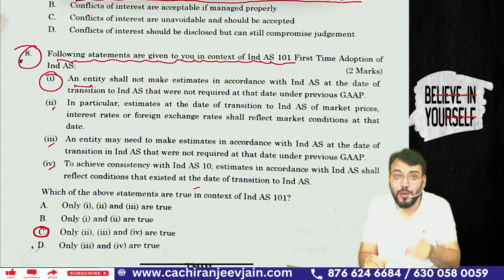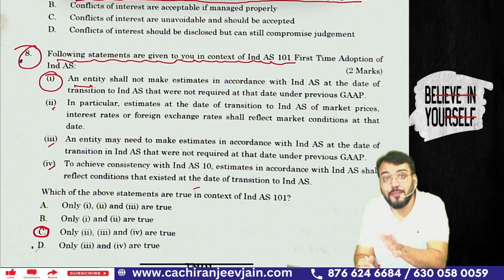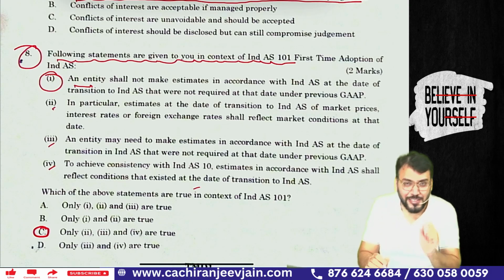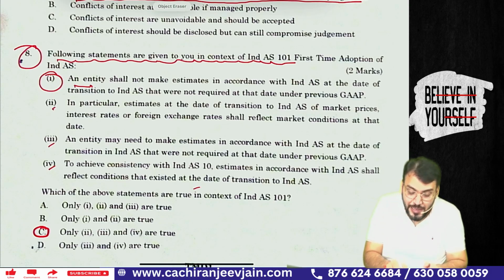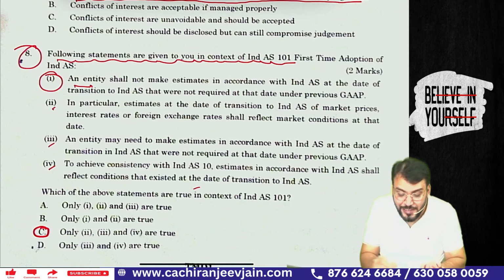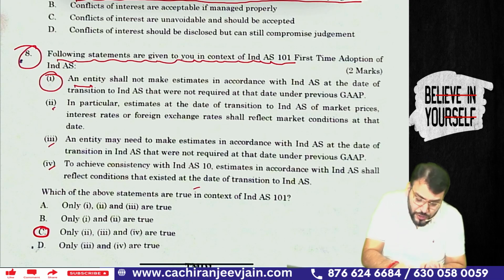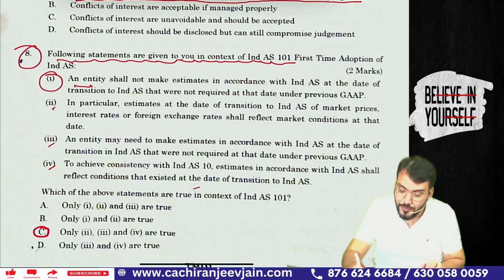Because if you know about estimation, estimation is actually based on the previous GAAP, unless there is evidence of error. Unless there is evidence of error, this is the point which we have discussed in our class. Entities shall not make estimates in accordance with Ind AS at the date of transition to Ind AS that were not required at the date under previous GAAP. So this option number 1 is not correct. Understood? This option number 1 is not correct.